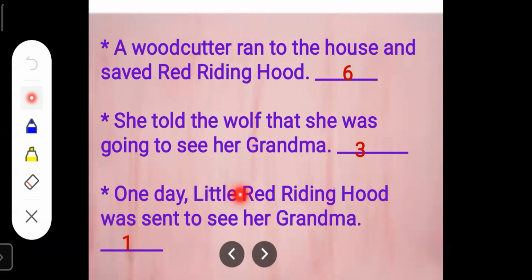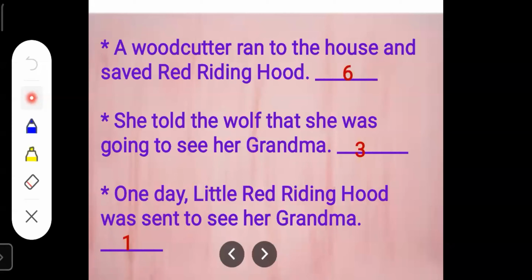One day, little Red Riding Hood was sent to see her grandma. Children, this should be the first sentence because first what happens? Red Riding Hood was sent to see her grandma. So this is sentence number 1. It is already mentioned in your workbook.